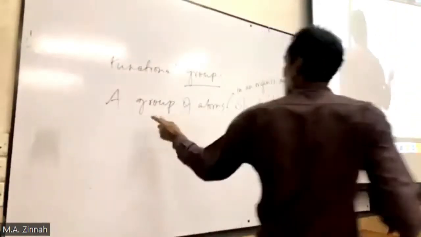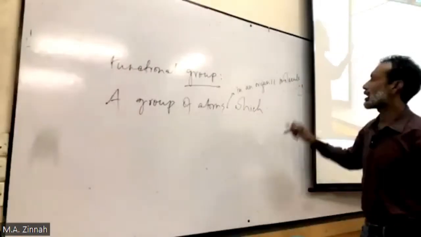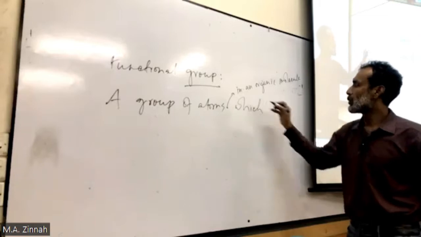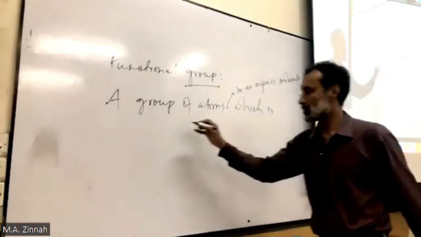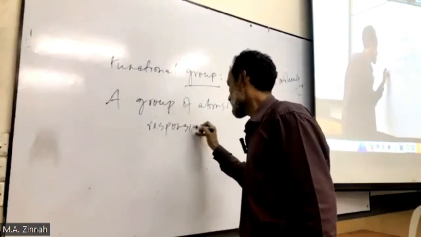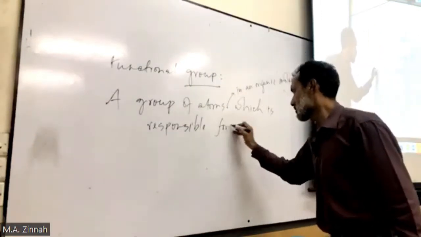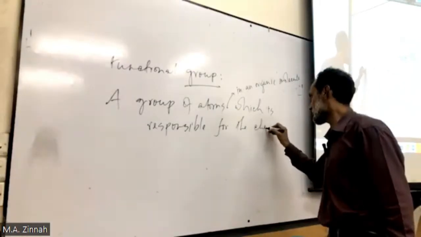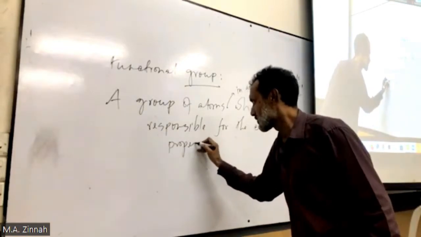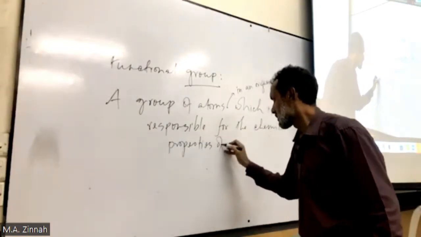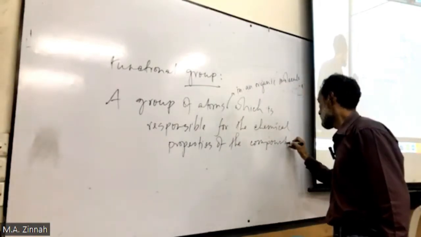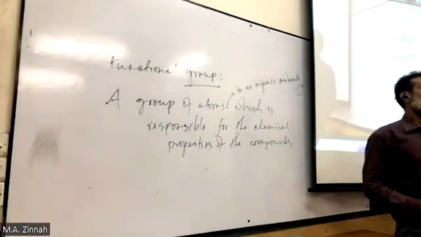So I add there a group of atoms in an organic molecule, okay, which is responsible for the chemical, chemical means reaction, right? Chemical properties of the compound or of the molecule. Are you clear? Are you clear?